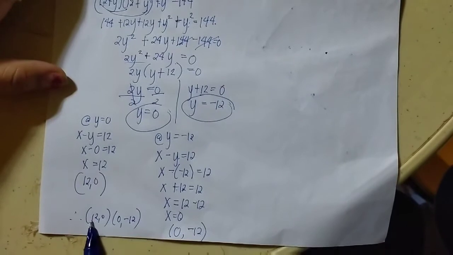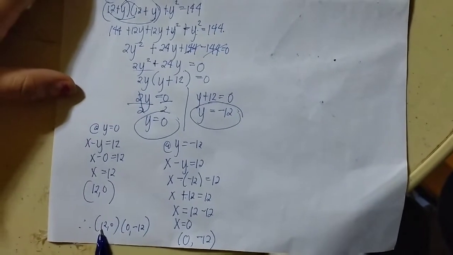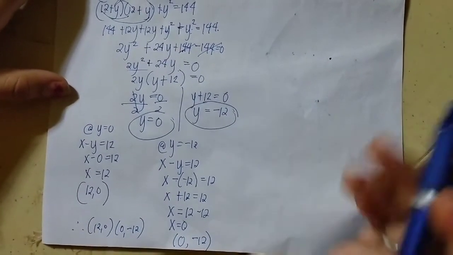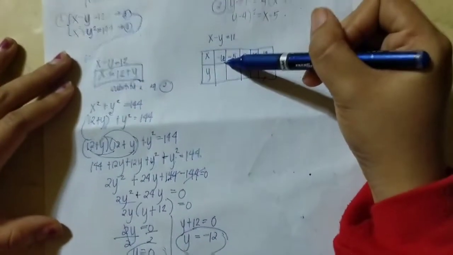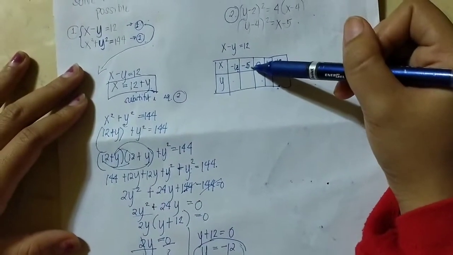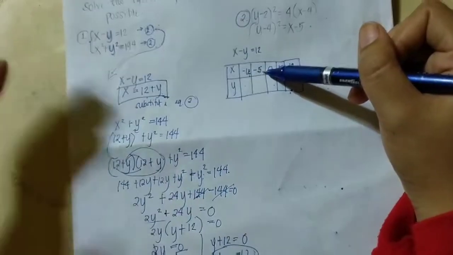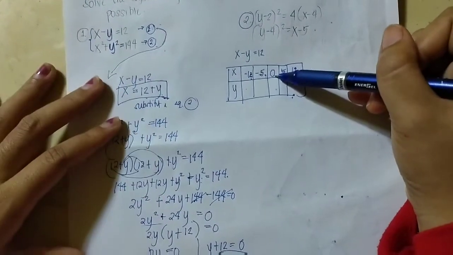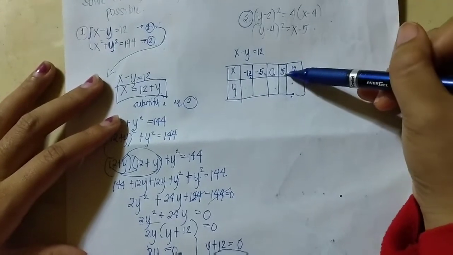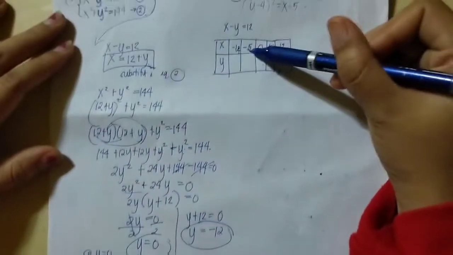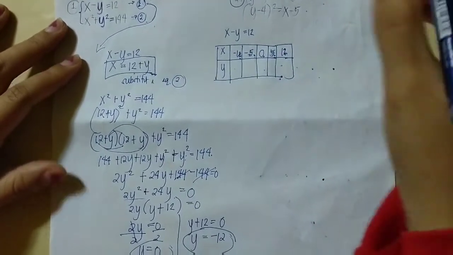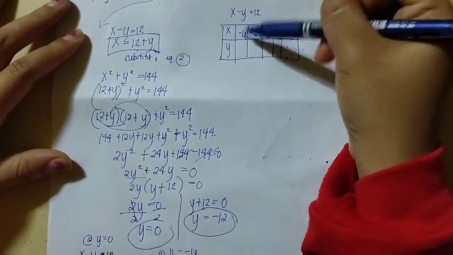So, x is 12. Then we notice that we just look for its opposite sign. So, negative 12. Then we can choose negative 5, negative 6, or any negative value. Then 0, the value of x, which is 0. Then 5, then opposite sign, 5, then 12. So, then, substitute to the equation.